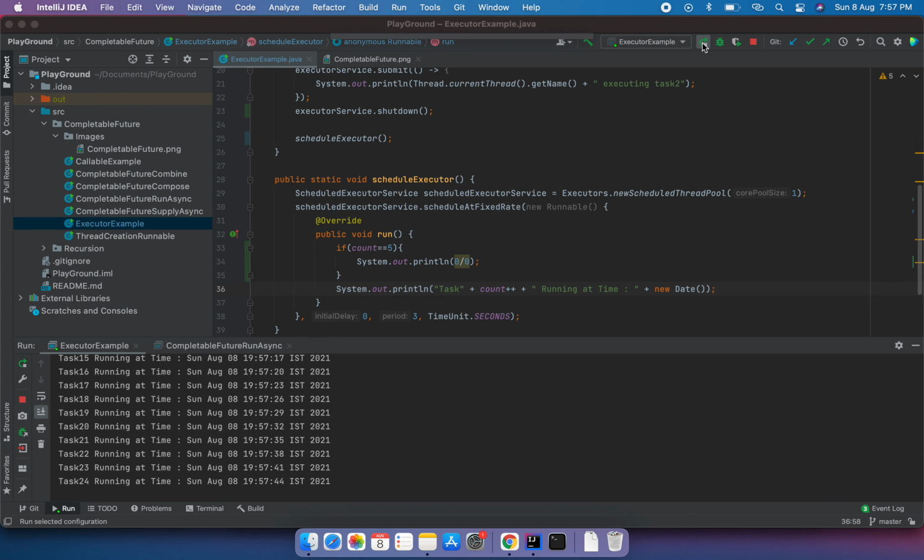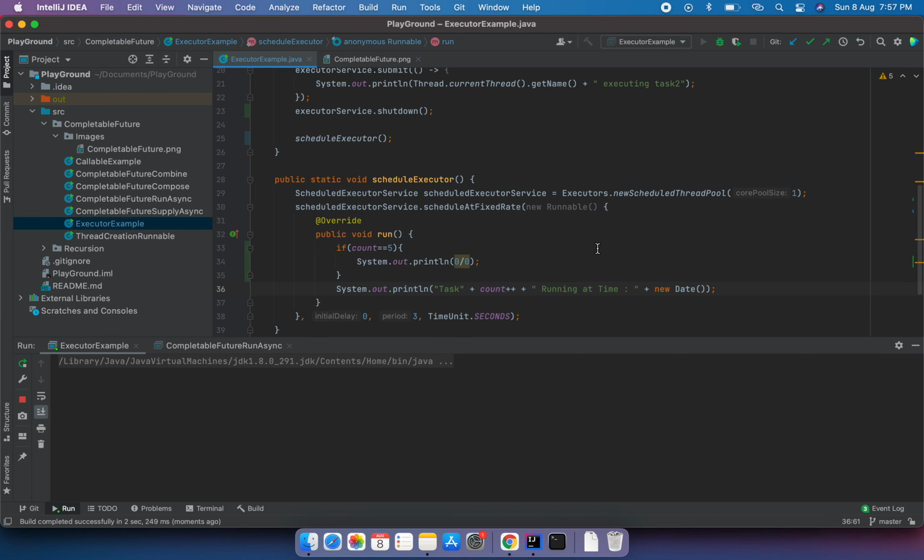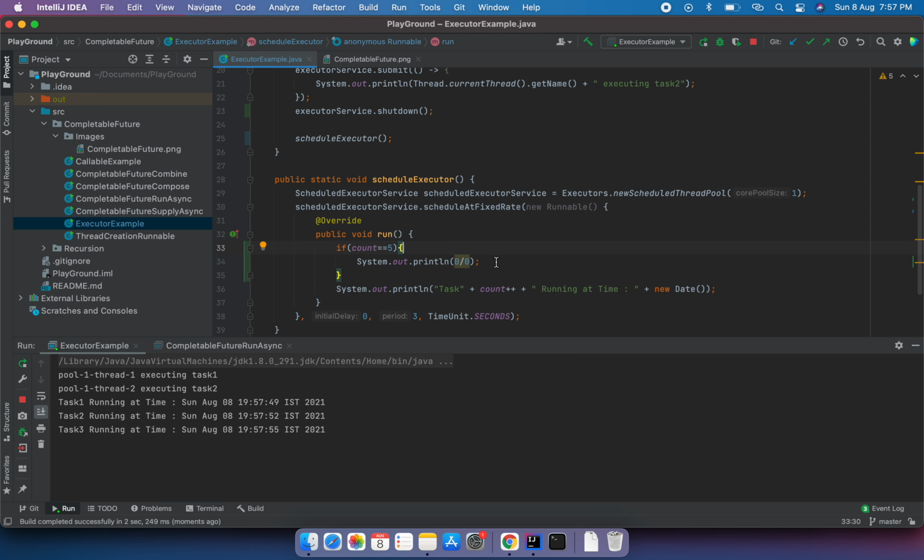Okay, so I'll rerun the program and let's see what the output is. So here there is an arithmetic exception, like divide by 0. Ideally after 5 we will have an exception here.